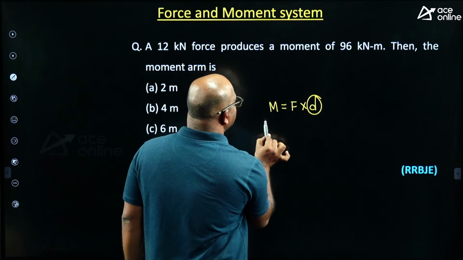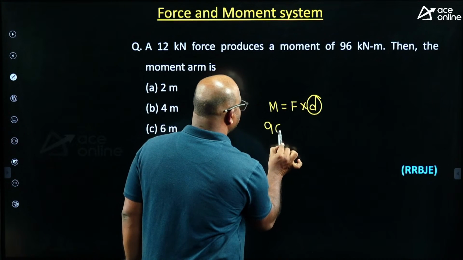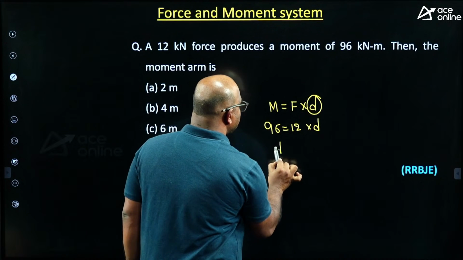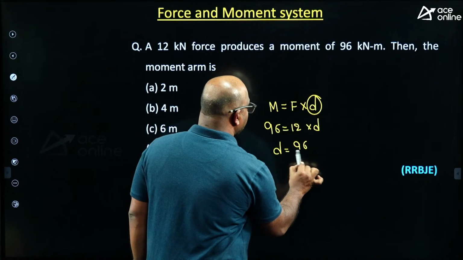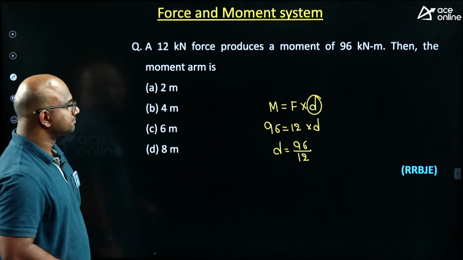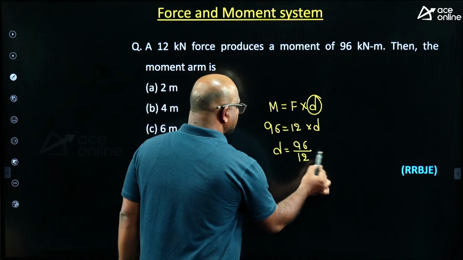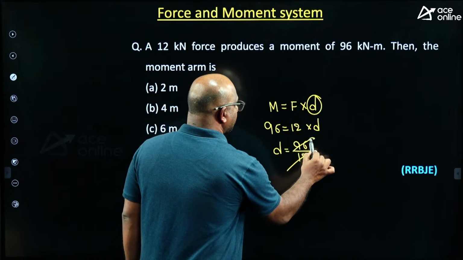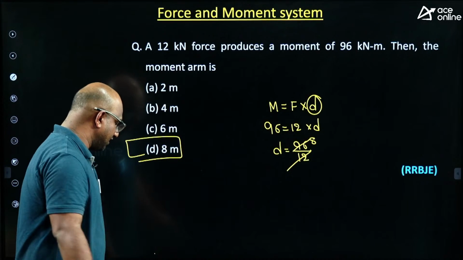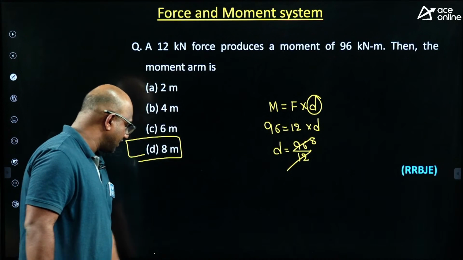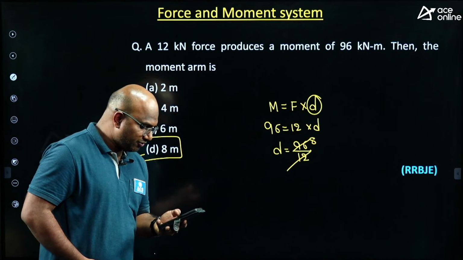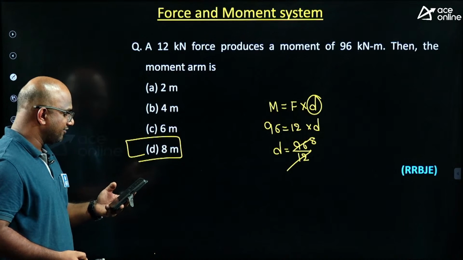What has he given, guys? M equal to 96, F equal to 12, into D. So D equal to how much, guys? 96 by 12. How much is coming, guys? Anyone? 12? 8 meter, guys. Yes or no, sir? The right answer is option D itself. Very good. The right answer is option D. Very good, guys. Very good, Hemant. Very good, Sukanya. Very good, Shiva. Excellent. Everyone gave the correct answer.